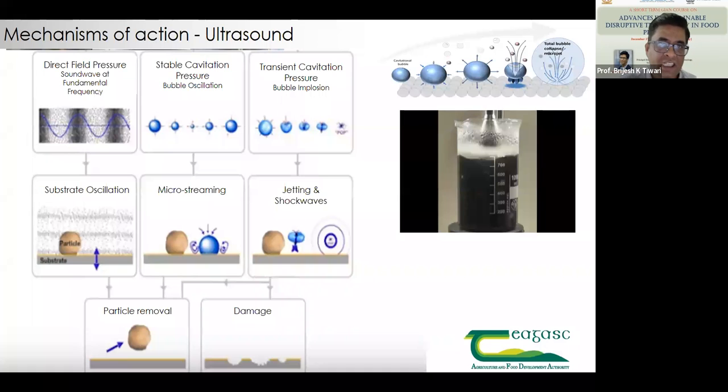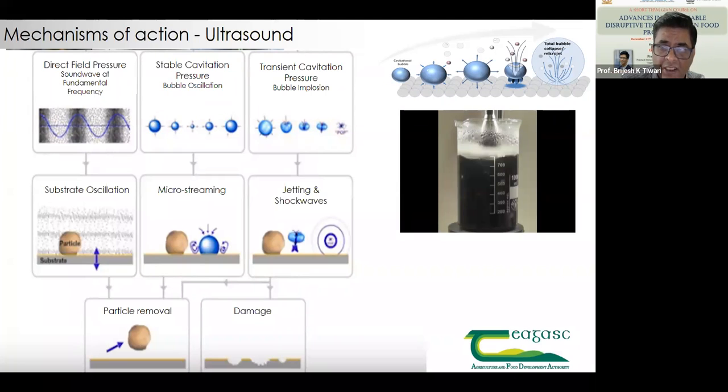And the second one is stable cavitation pressure. That means cavitating bubbles are formed and they're just moving around. They're just moving around, that causes microstreaming. And because of that, this leads to movement of the particle.